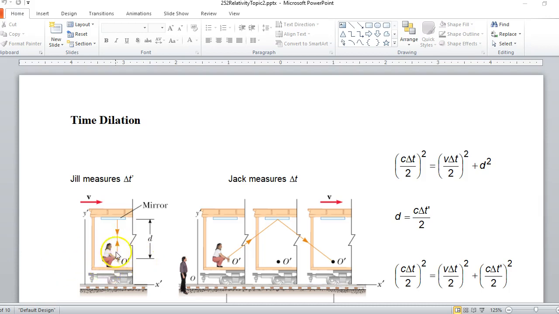So here's a person, let's call her Jill, in the car of the train, and she fires a laser pointer straight up, hits a mirror, and comes straight down. The distance the light travels to the mirror is d.